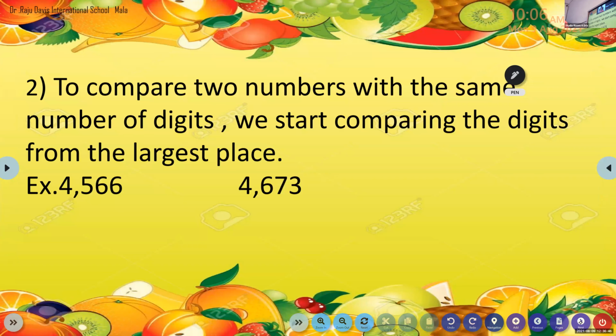Rule 2. To compare two numbers with the same number of digits, we start comparing the digits from the largest place value. From where? From the largest value. Children, I have 1, 2, 3, 4. 4 digits. Okay. And here I have 1, 2, 3, 4. Again 4 digits. So counting the number of digits, I am not able to compare. So what will I do?